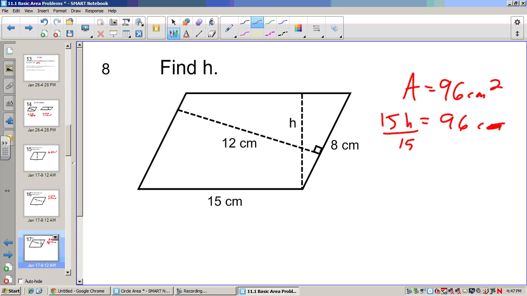So I just have to divide by 15 on both sides, and my height is whatever 96 divided by 15 is. I just have to lunge for my wonderful calculator, and I have 96 divided by 15, and our correct answer is 6.4. So our height is 6.4 centimeters.